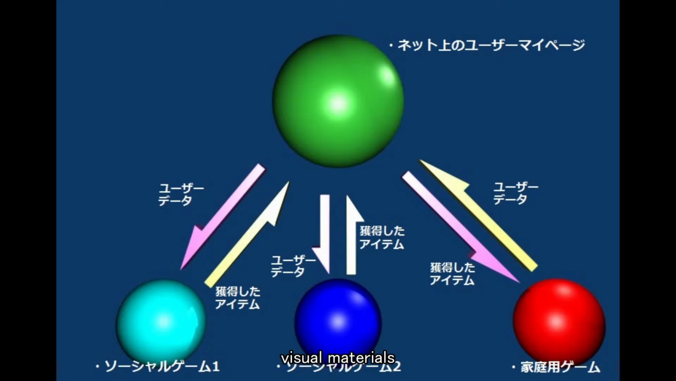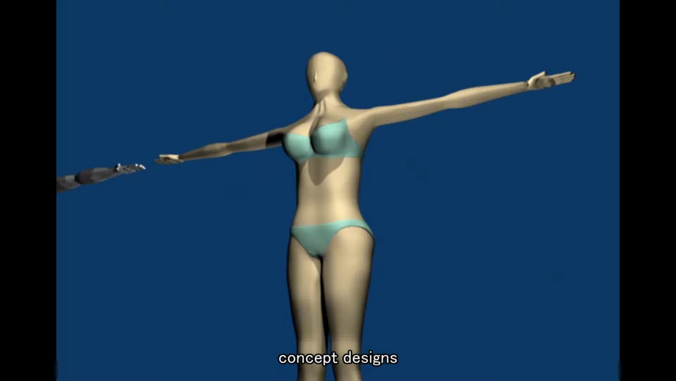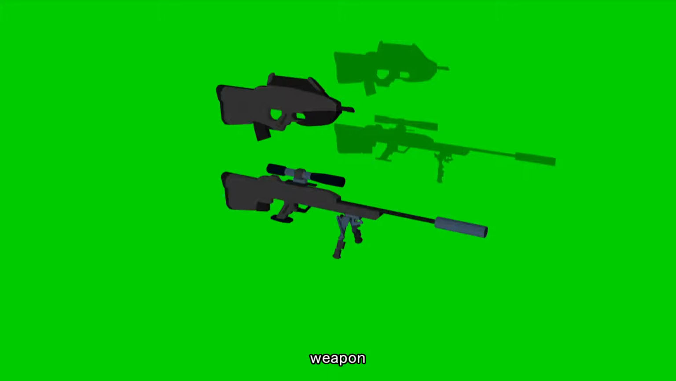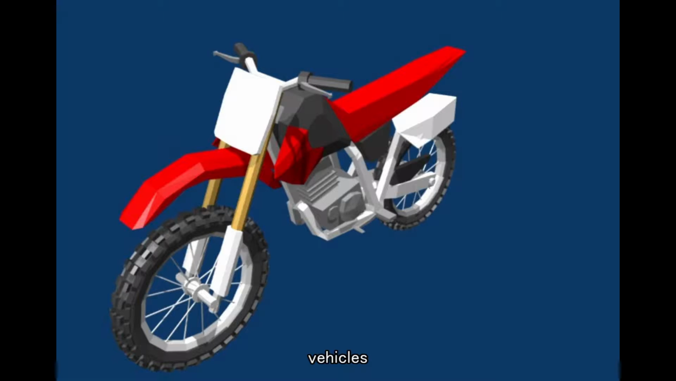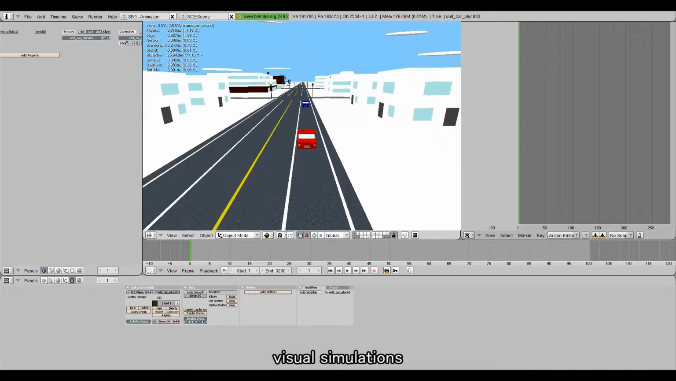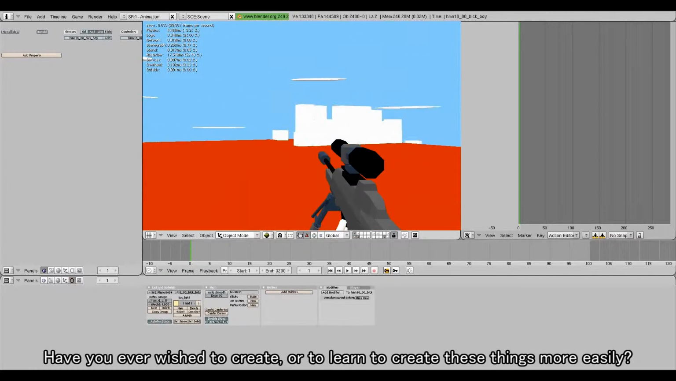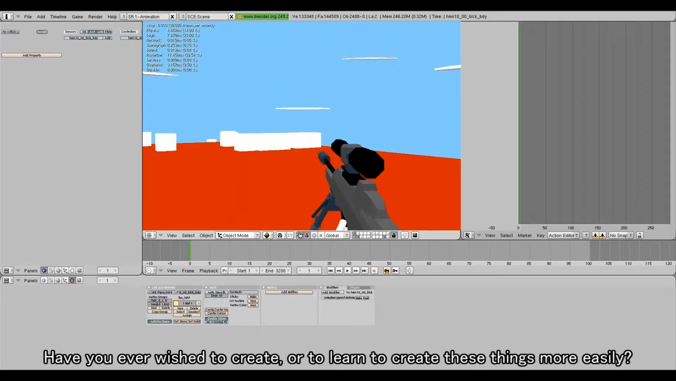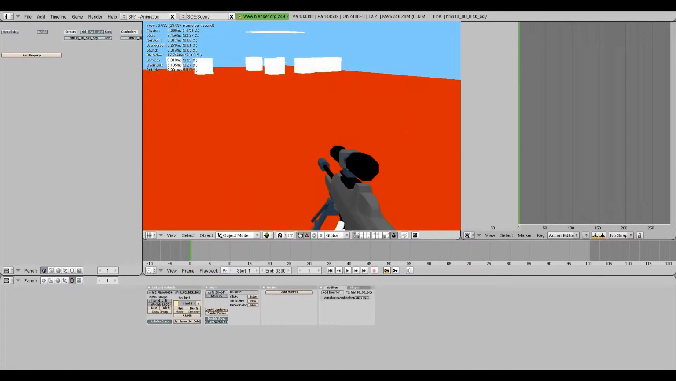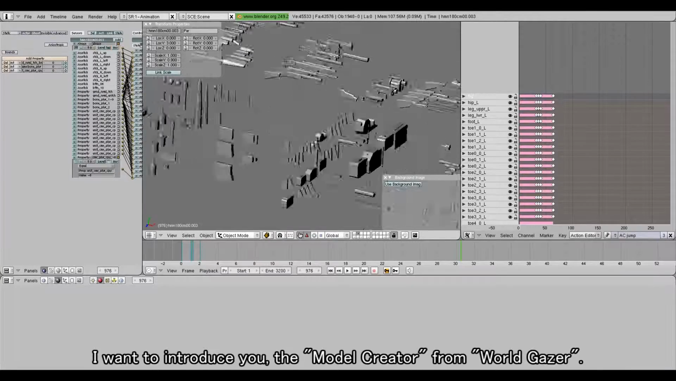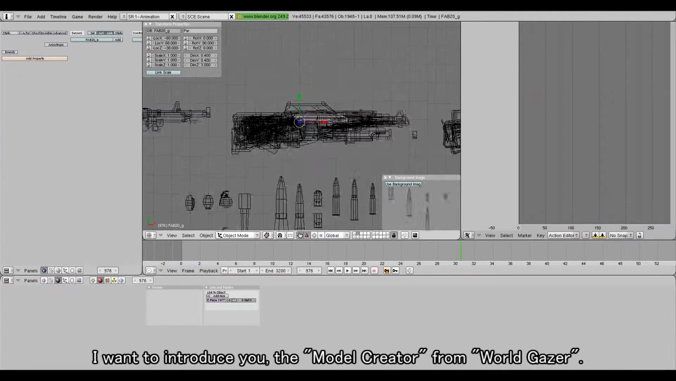Have you ever tried to create visual materials, concept designs like character, weapon, stage, vehicles, 3D animations, visual simulations, 3D games? Have you ever wished to create or to learn to create these things more easily? I want to introduce you the Model Creator from WorldGazer.